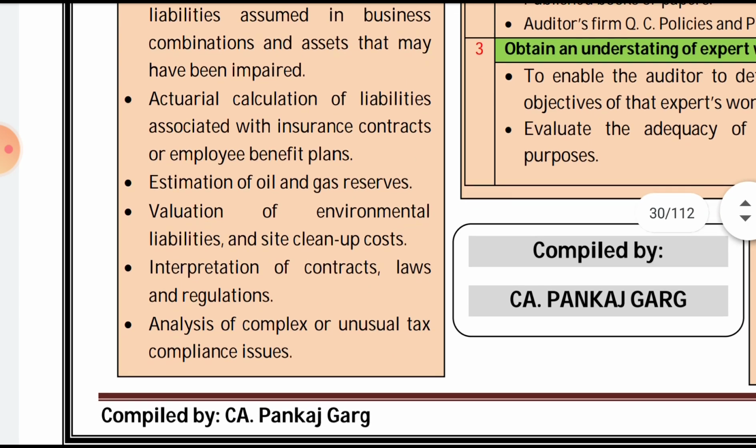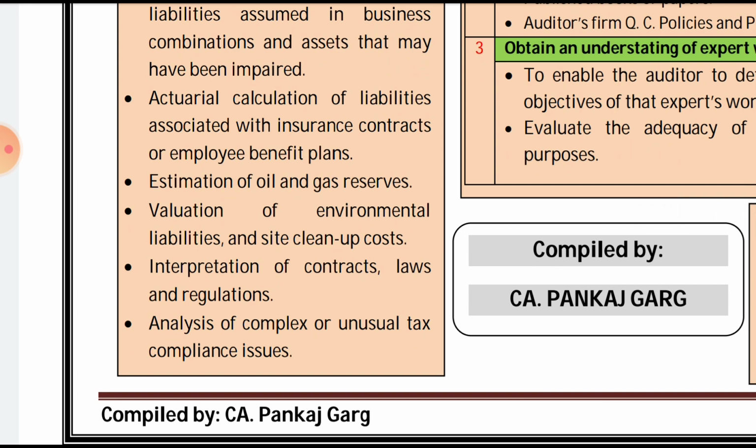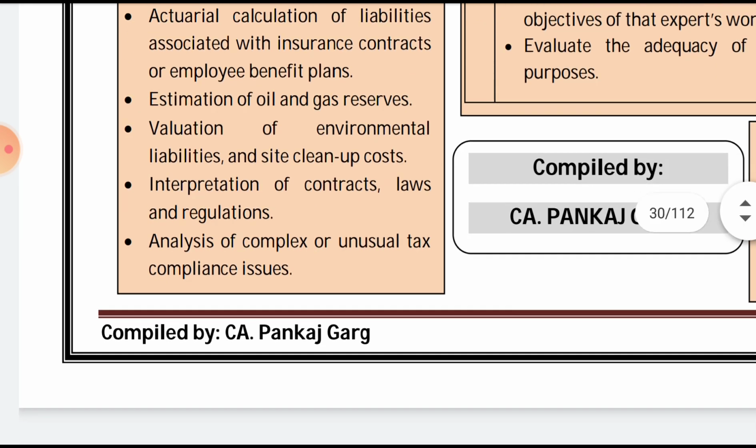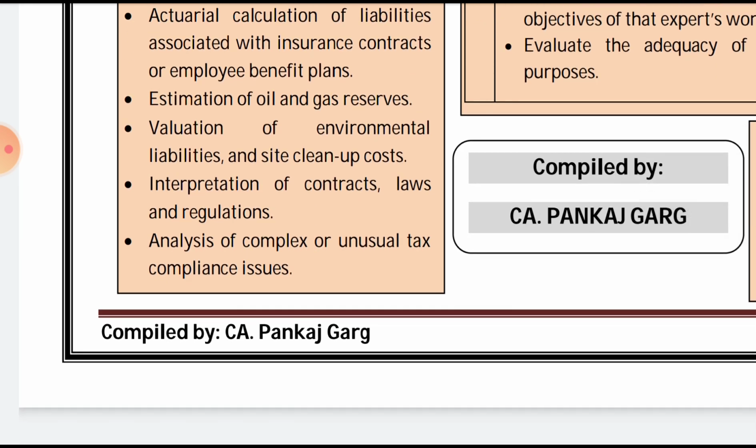Second was actuarial liability in relation to insurance contracts and employee benefit plans. Third is estimation of oil and gas reserves. Fifth is interpretation of contracts, laws and regulations, and sixth is analysis of complex or unusual tax compliance issues. So the fifth and sixth relate to compliance, and you can remember them this way.